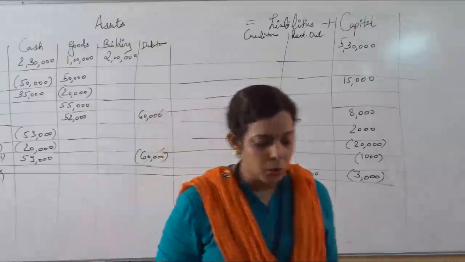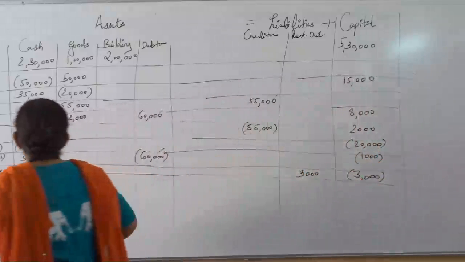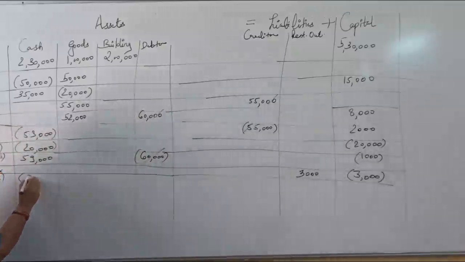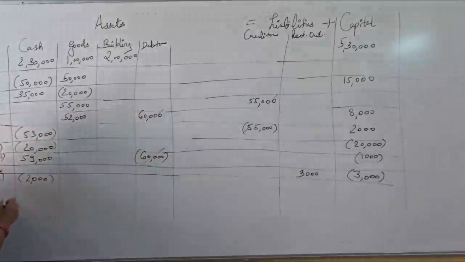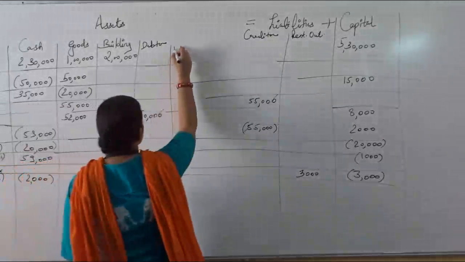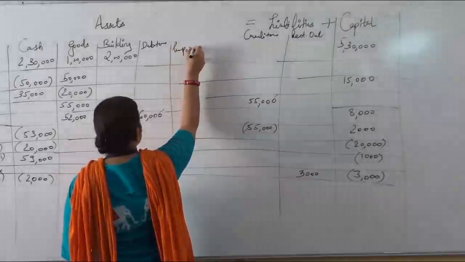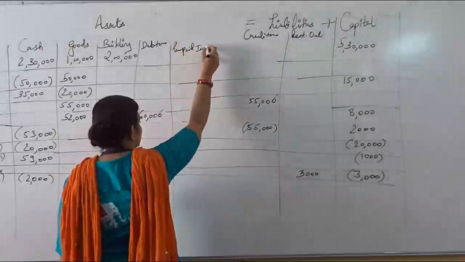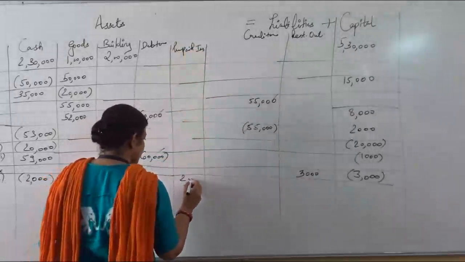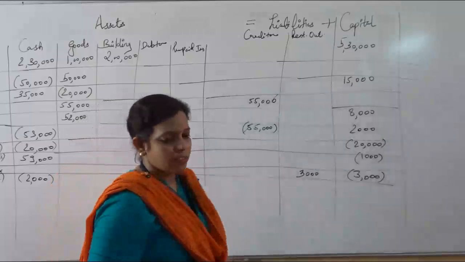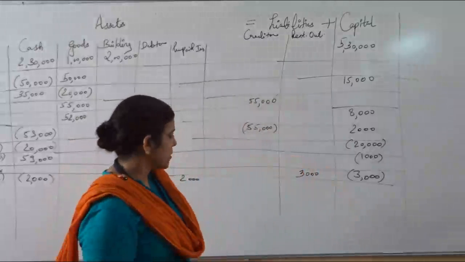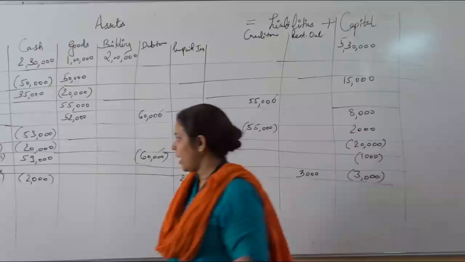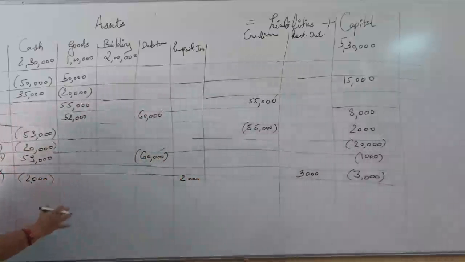So both the impacts you will have on the asset side. First, cash में से minus हो जाएगा. How much is it? 2000, because it is actually paid. And next you will have a new head, prepaid insurance, 2000, like this. So it is a vice versa of outstanding expense. As you have seen in the previous transaction, for outstanding expenses both impacts are on the liability side, and any prepaid expense will have both impacts on the asset side.